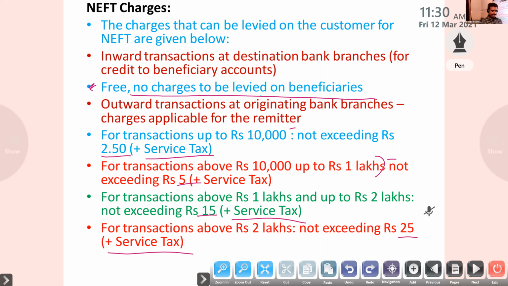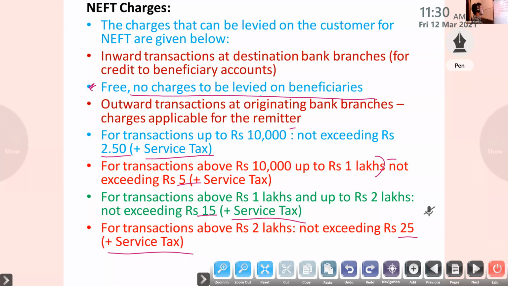The remitter can track the NEFT transaction through our bank. Everything is possible through NEFT. So these are about the NEFT.